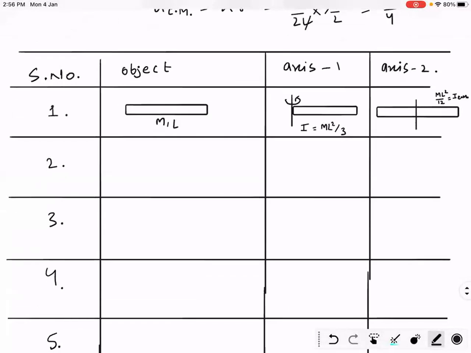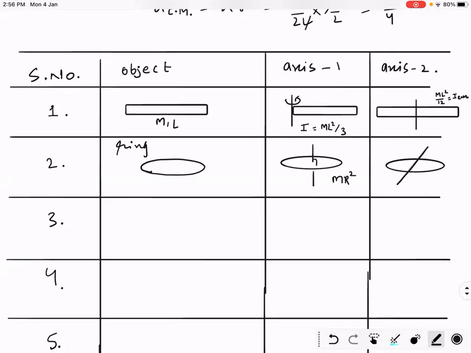Make a table like this. Second object is ring. Moment of inertia of ring about an axis passing through center of mass and perpendicular to the plane: mr square.